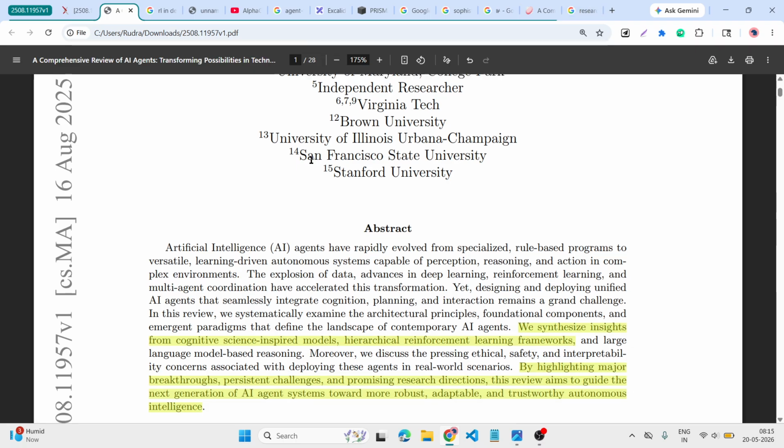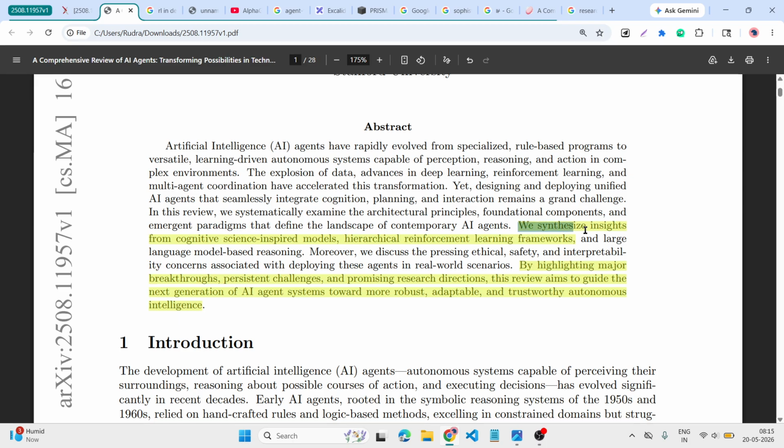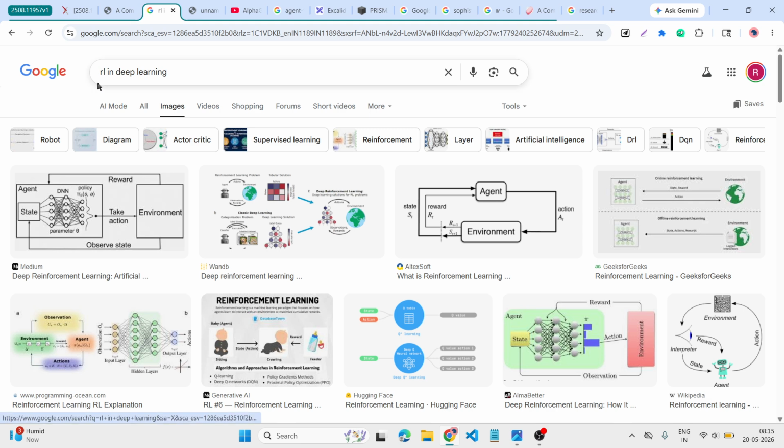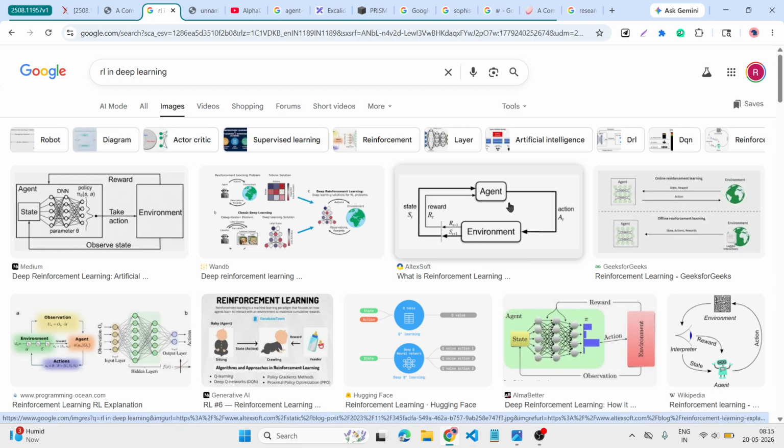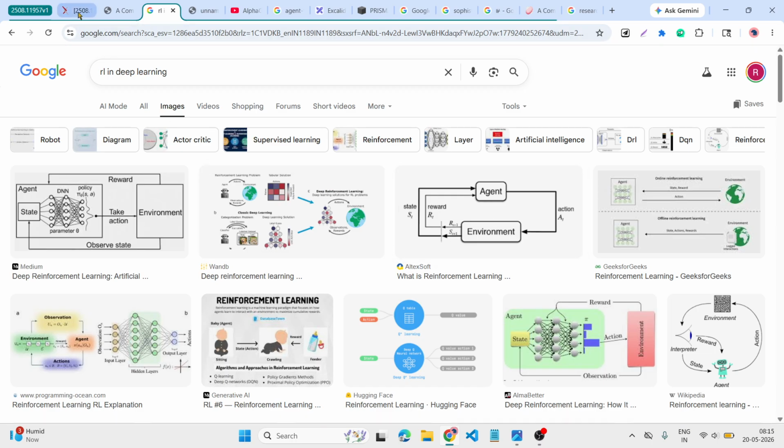First of all, in this paper we synthesize the insights of cognitive science inspired methods and hierarchical reinforcement learning frameworks. So what is RL, reinforcement learning? The agent does some action, then according to the environment the state changes. It gives either a negative reward or a positive reward, and based on this, it improves itself.